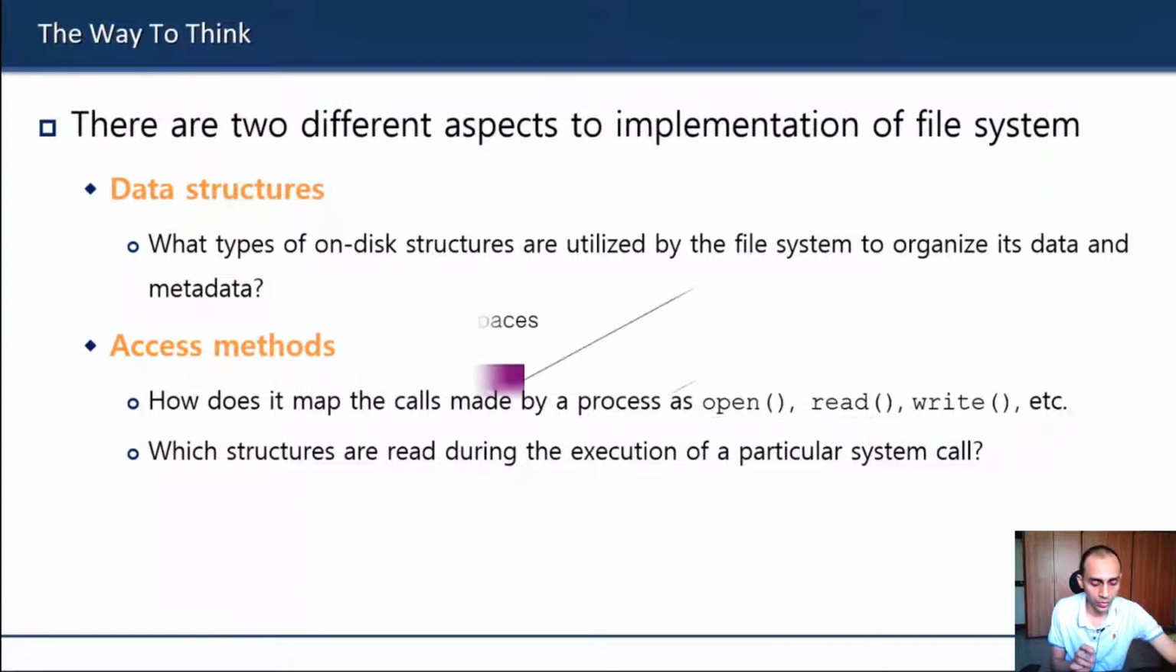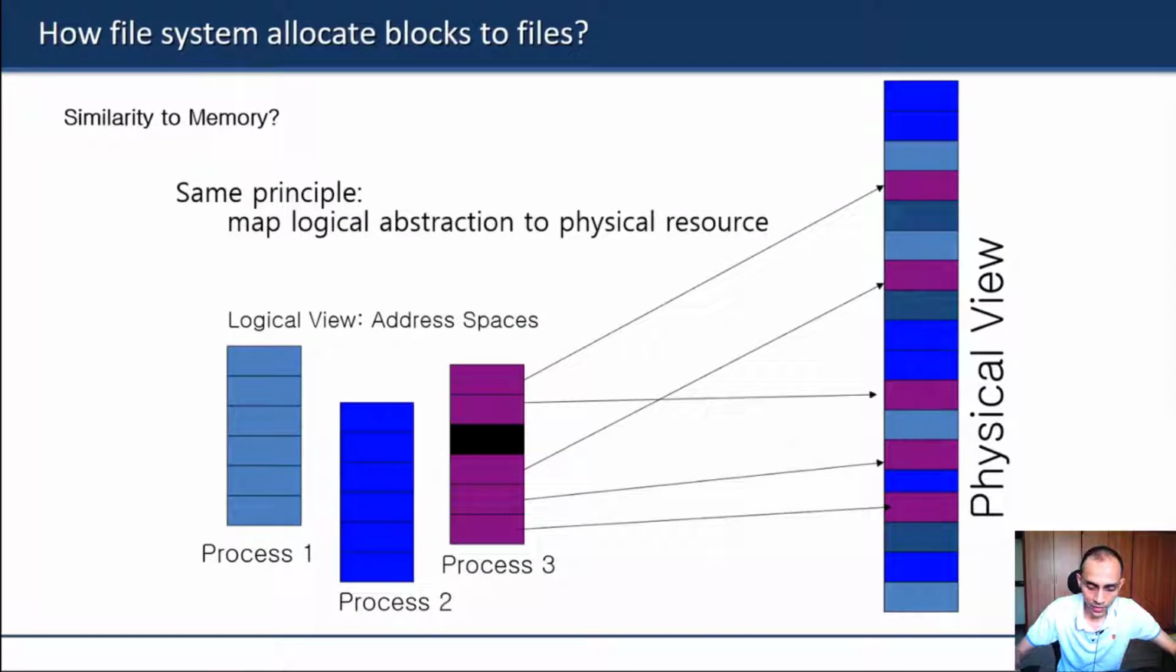Okay, so the first part, the first question we want to answer, is how the file system allocates blocks to files. That is the first thing that we'll try to understand. Given a large array of blocks, how will different blocks be allocated to files?